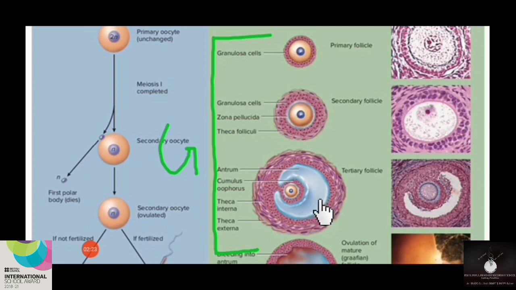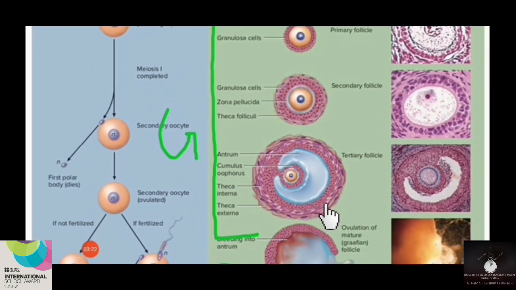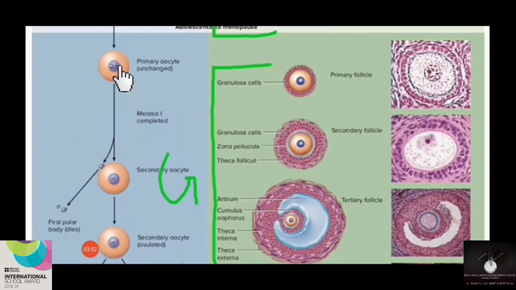In addition to the presence of this cavity, it may contain a theca layer also. Now, the primary oocyte inside the tertiary follicle becomes mature and will be ready for meiotic division. The primary oocyte will undergo the first meiotic division, and as a result, a secondary oocyte and a first polar body will form.